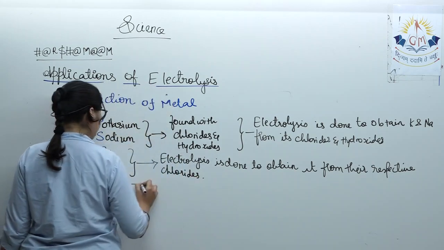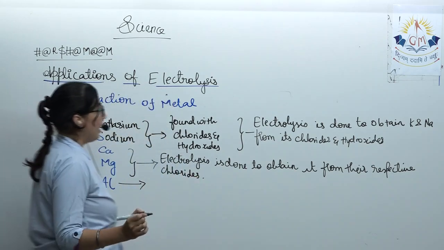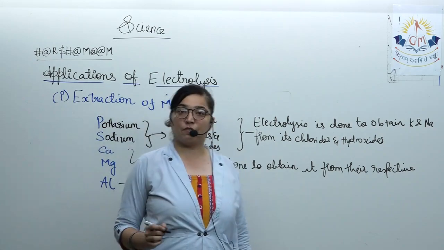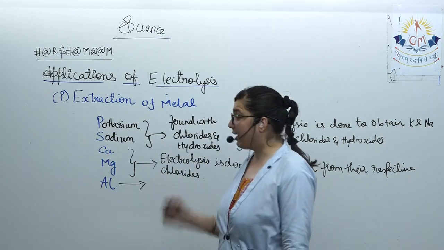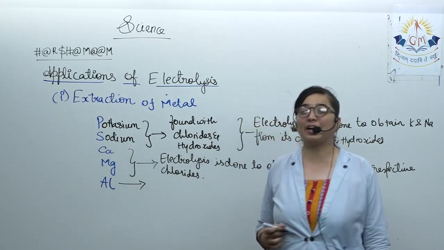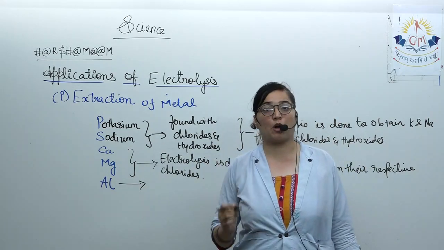Coming to the next one, which is aluminium. Aluminium generally forms bonds with oxygen. So, electrolysis helps to obtain aluminium from its corresponding oxide.